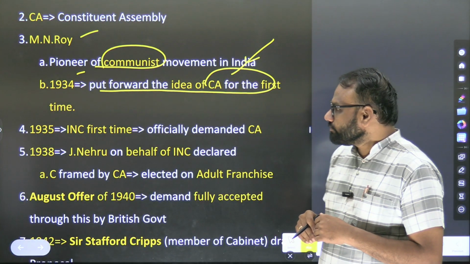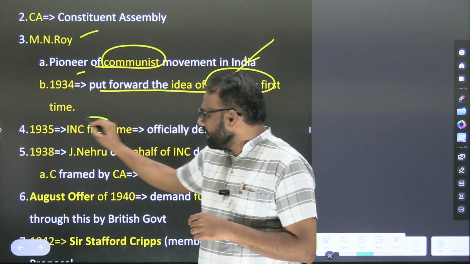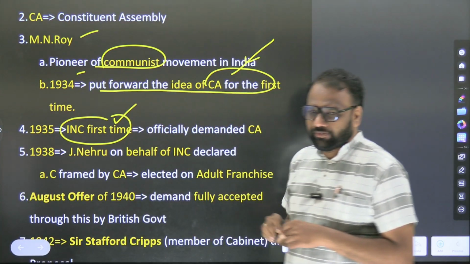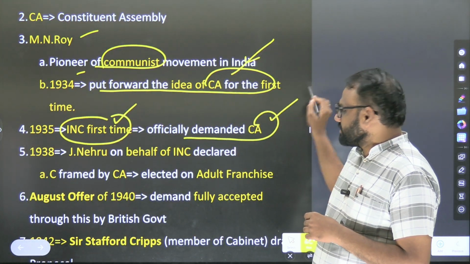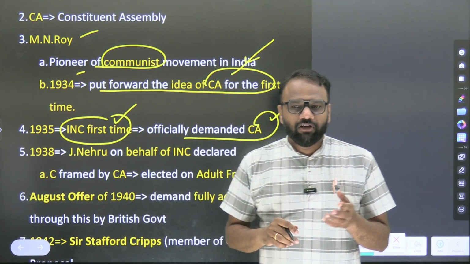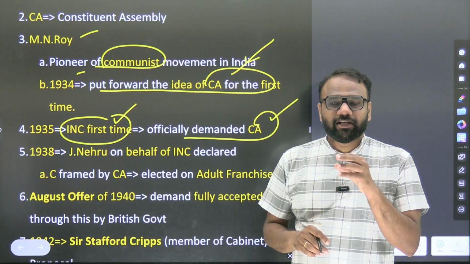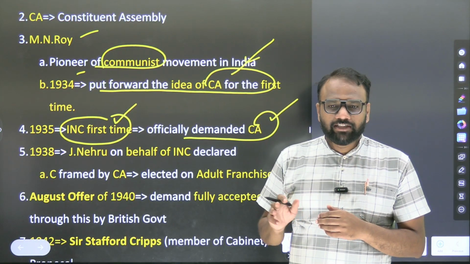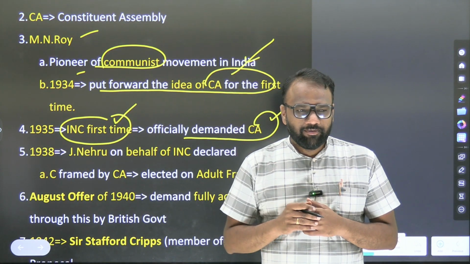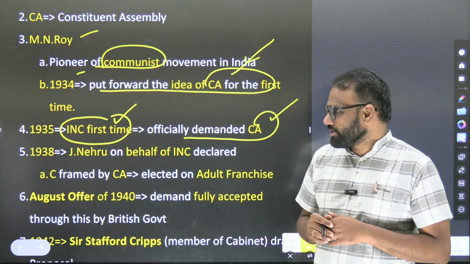In 1935, the Indian National Congress for the first time officially demanded a Constituent Assembly. Again, this is also important. When did the Indian National Congress officially demand the Constituent Assembly for the first time? 1935. To whom did they demand? To the Britishers.